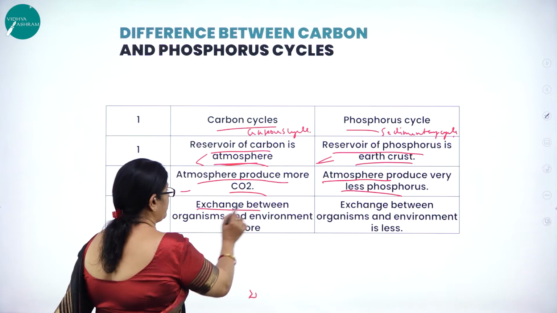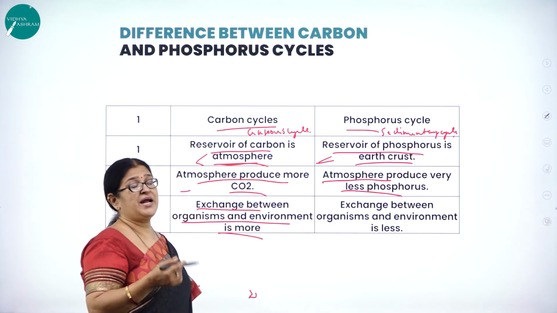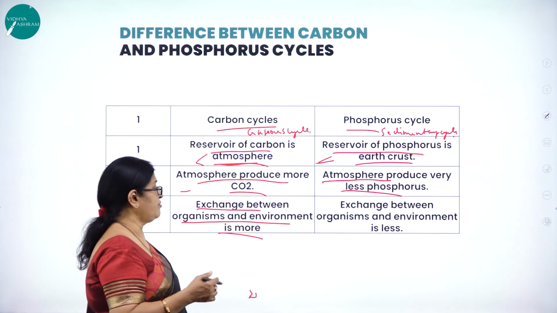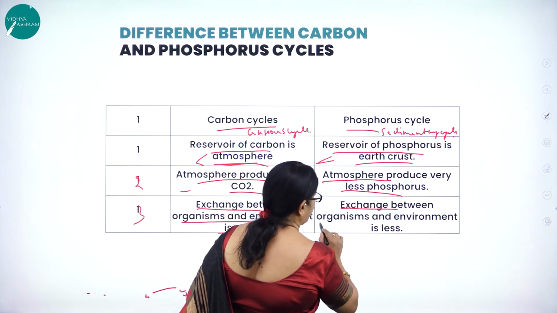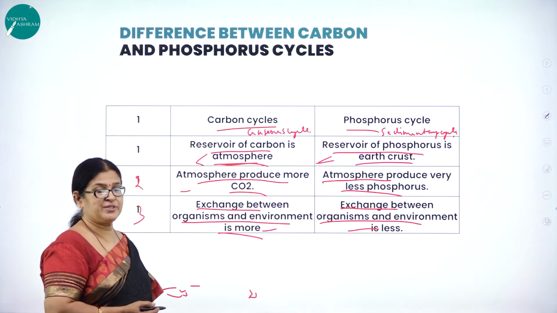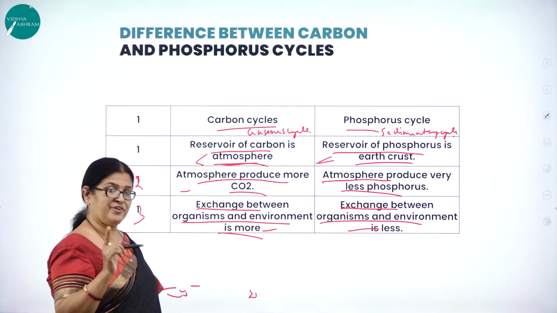Then exchange between organisms and environment is more, like, as I said, plants and animals give out carbon dioxide through respiration, burning of fossil fuels. All that is more. Exchange between organisms and environment is less in the phosphorus cycle. So what is the difference between carbon cycle and phosphorus cycle? One of the cycles is definitely asked in the exam.